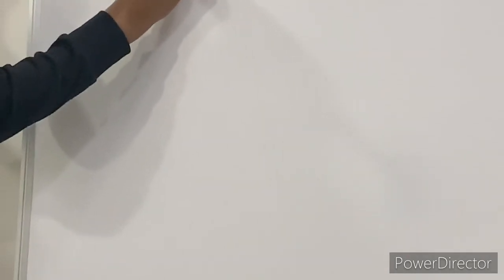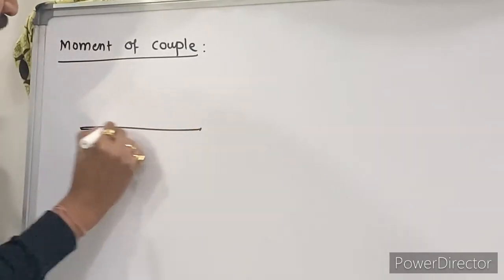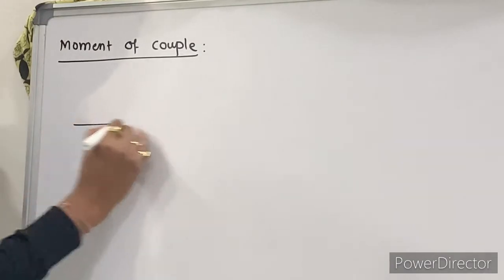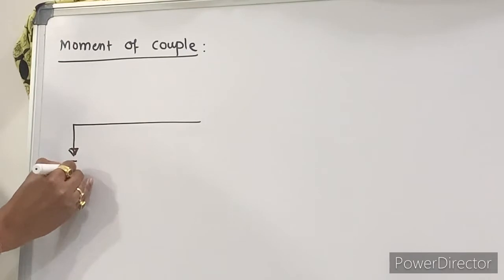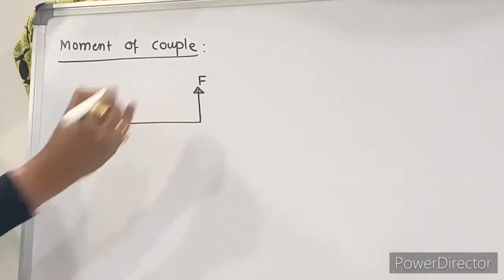Now, the next part is about moment of couple. What is moment of couple? Now, when we say couple, a couple is a pair of two forces. Couple is a pair of what? Two forces. Now, we'll take an example: say that this is a rod, right? I'm taking this as the rod. Now, this is one force applied over here. Let it be F. Here is another force. Let it be F, right?